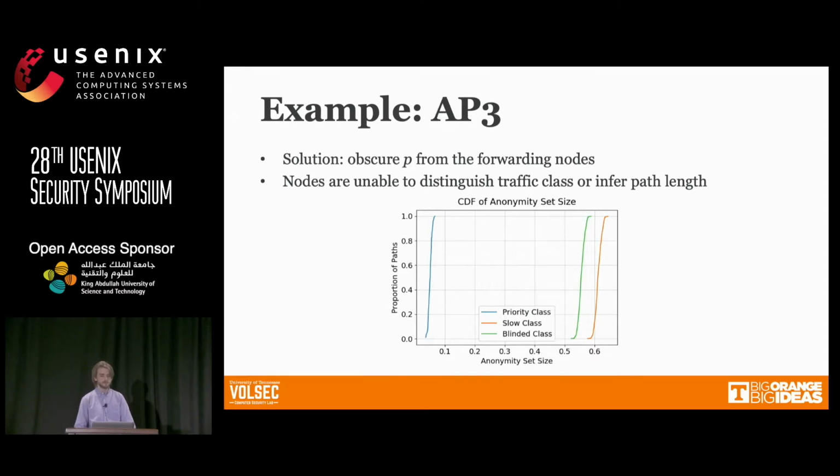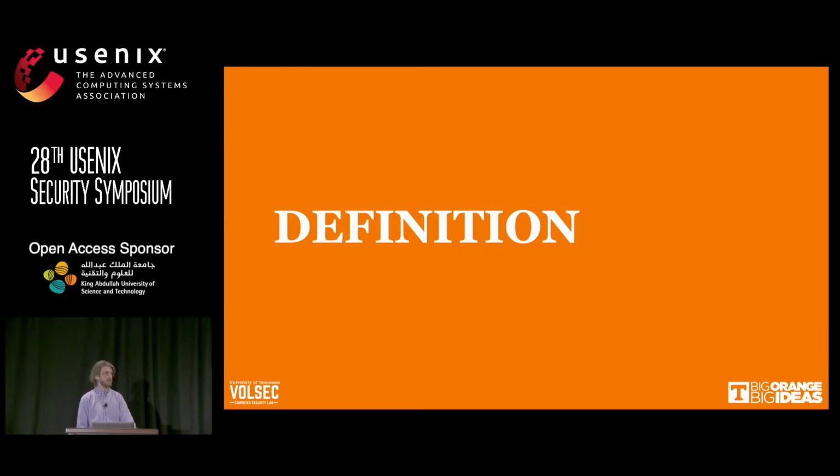And so we showed that under the assumption that an observing node cannot distinguish the classes of traffic, then we get an anonymity set size that's much larger, about 50% of the network. Okay, so that's our motivation.